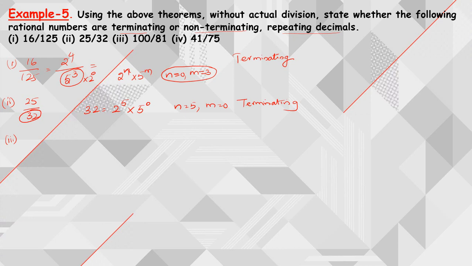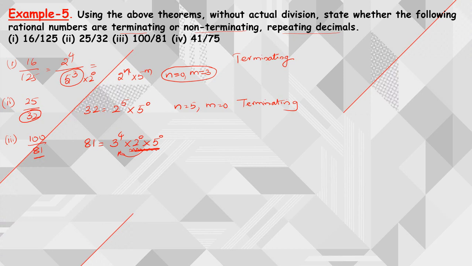Understood? Next, third one: 100 by 81. So here 100 and 81 have no common factors, then directly going with the denominator. So what is the denominator here? 81. So 81 I can write as 3 power 4. So it is having 2 power 0 into 5 power 0, so there are no factors of 2 and 5. Other than 2 and 5 factors, we are having one more prime factor 3.